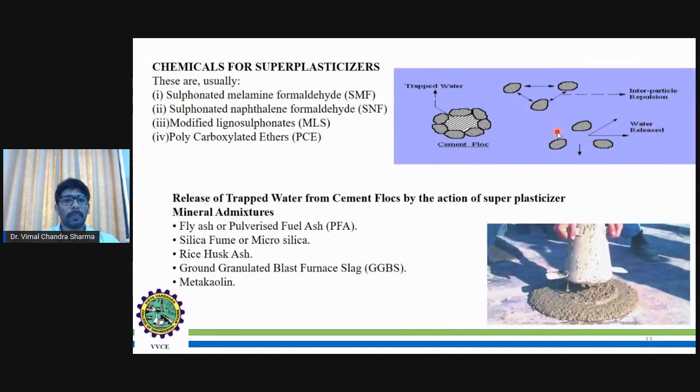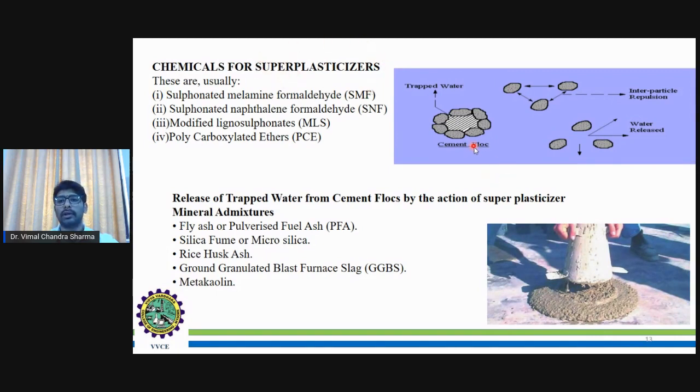So the next slide basically shows the chemicals for superplasticizers. So what is a superplasticizer? Superplasticizers are nothing but the material that can reduce the water. It's an additive to the chemical composition of the cement. So why are these superplasticizers important?